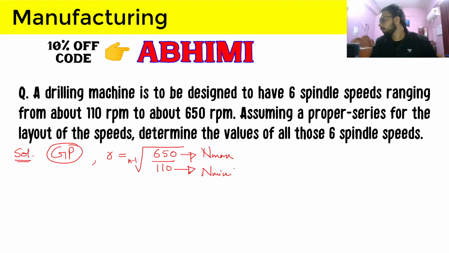So again, here n is the number of speeds a spindle can have in this arrangement, and here 6 spindle speeds are given. So n will be 6, so n minus 1 will be 5.